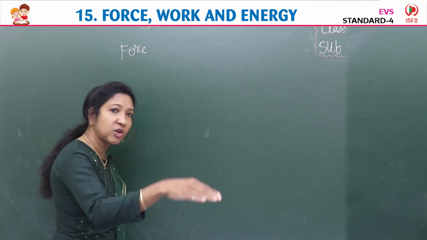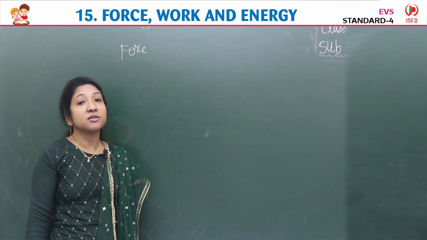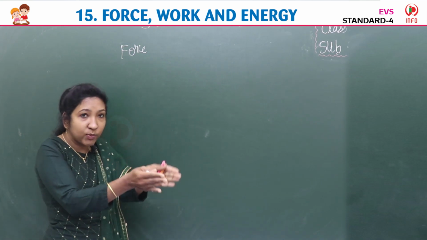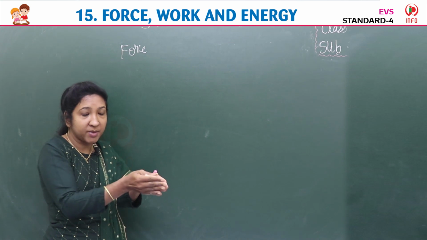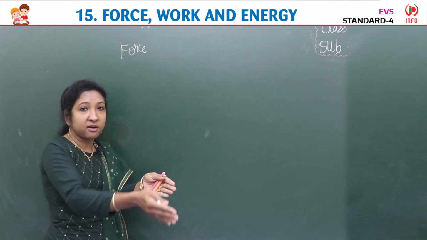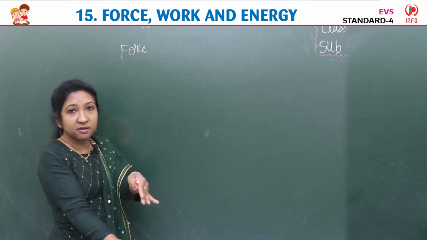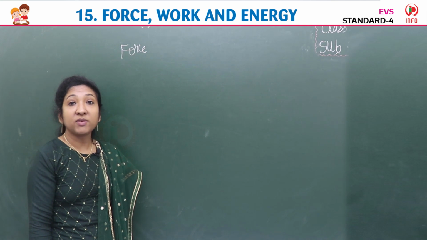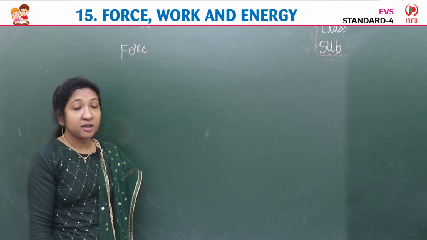After moving a little, it stops. It is nothing but because of frictional force. Or we can say when two bodies come in contact with each other, frictional force comes into action there. Here two bodies means the toy car or the ball and the floor, isn't it? Then we learned about types of force.